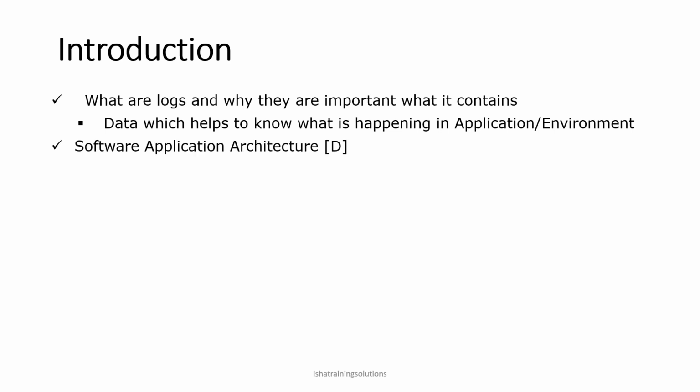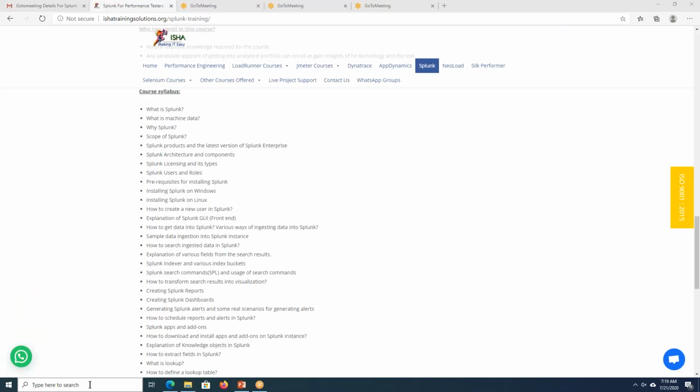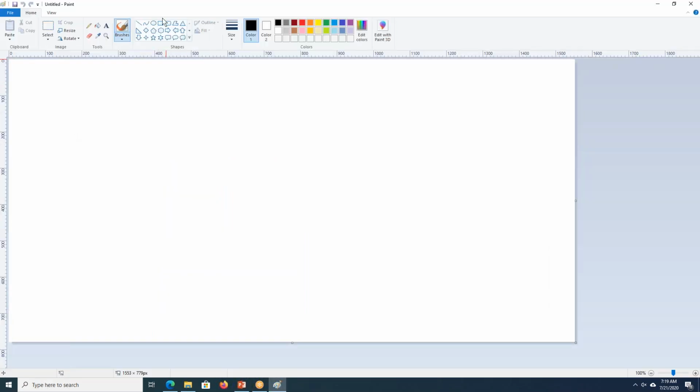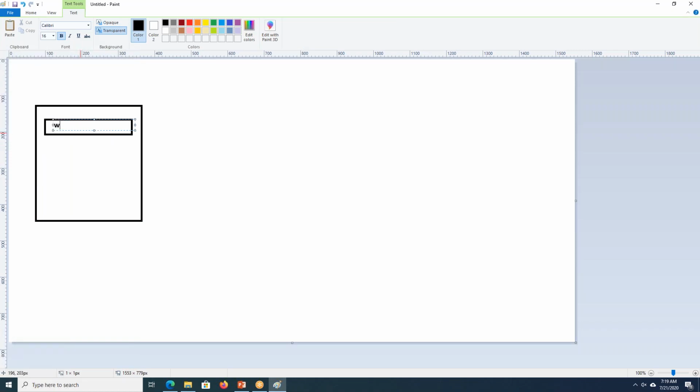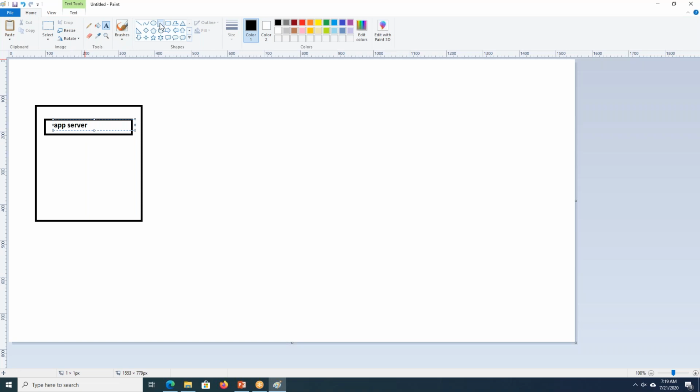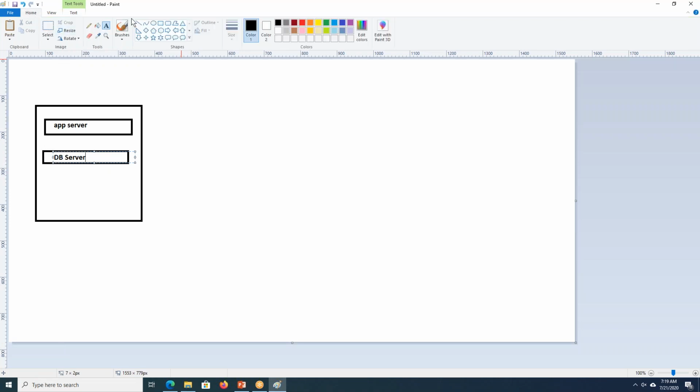Okay, so I will take an example and explain. Traditionally, if you see, all the applications would be in a single standalone environment, where we used to have the web server or app server, or, in case of web services, you will have only an application server, and a DB server, or even a web server. That depends upon the application, right?